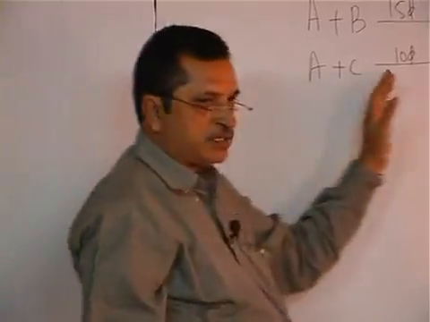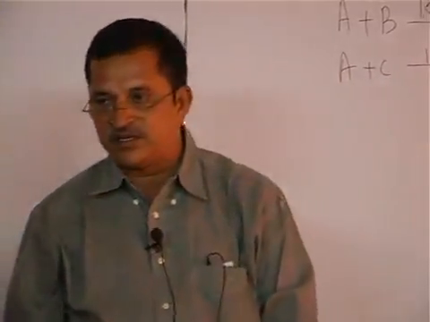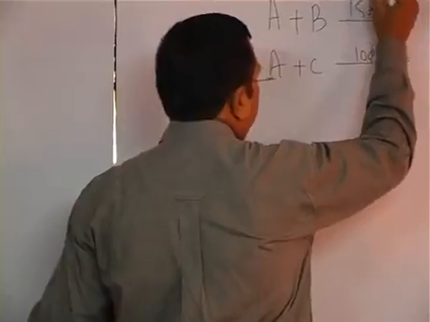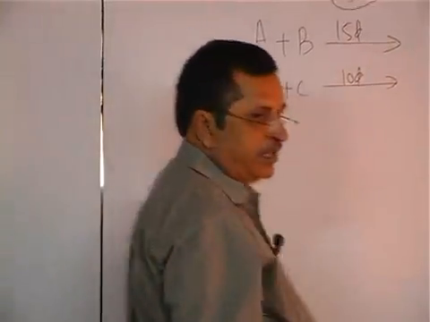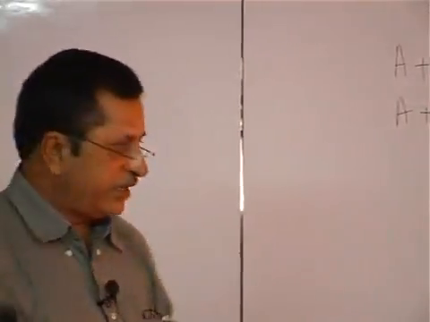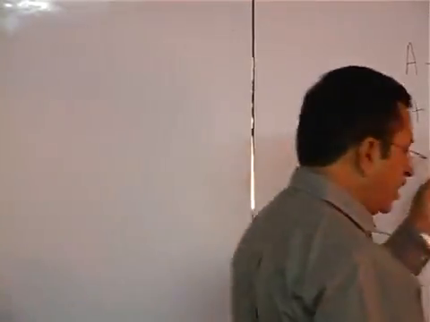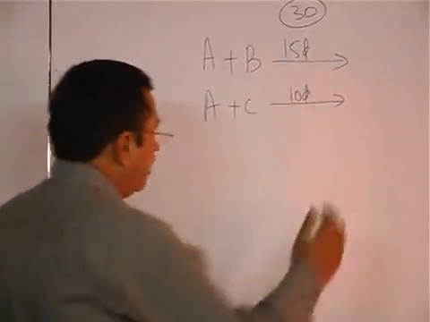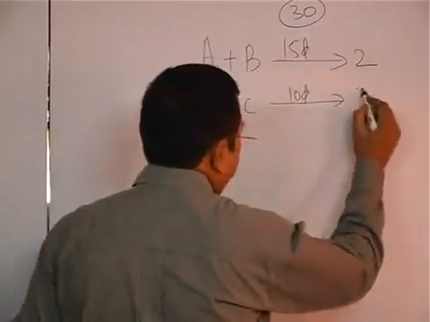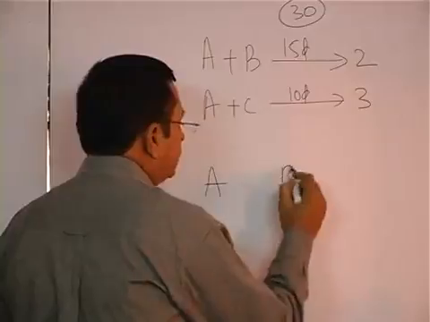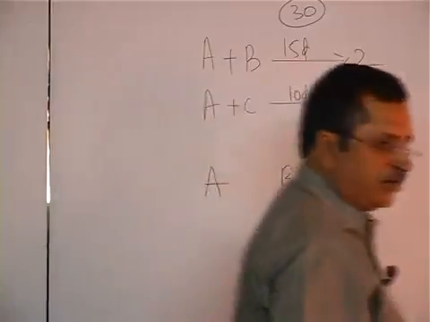Here there is a possibility for determining the units of the given problem. LCM is 30. The LCM of 15 and 10 is 30, which means the total work is decided as 30 units. A and B will do how many units? 2. A and C? 3. And who is responsible for completing the work? You write down first.